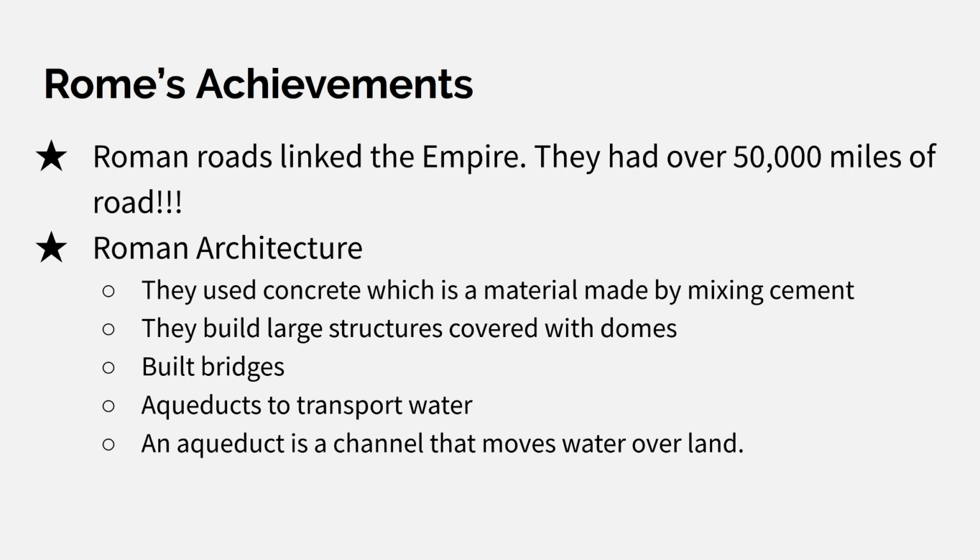So next on to Roman architecture. They used concrete, which was a material made by mixing cement. Concrete is like when you're walking on the sidewalk, that's considered concrete. They would build large structures covered with domes. They built bridges. They had aqueducts to transport water. An aqueduct is a channel that moves water over land.